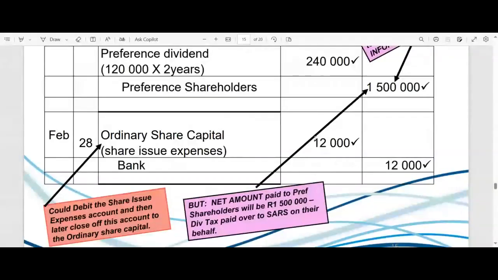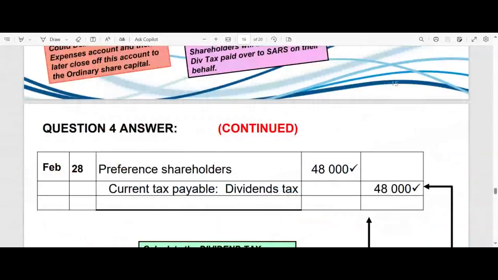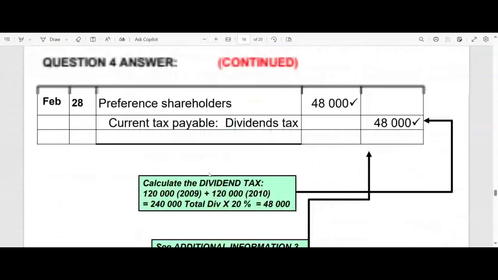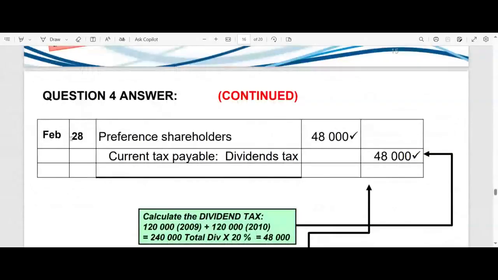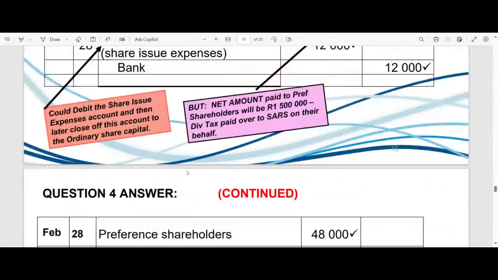So we paid that, we recorded that, we closed it off to ordinary share capital. And then lastly, ladies and gentlemen, we've still got to adjust for the last part of what happened on the 28th of February, that part which does not go to the shareholders.